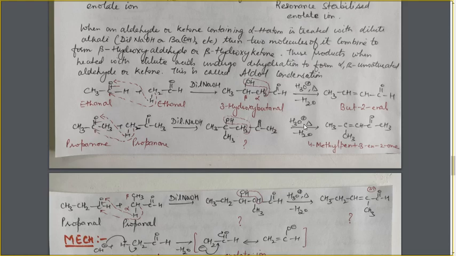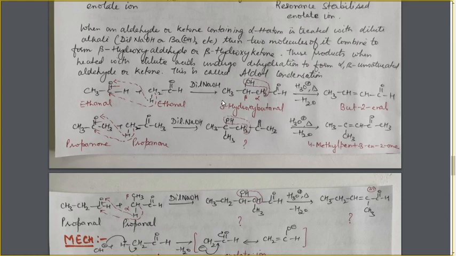On heating it with dilute acid, the water molecule is lost, OH from this position and H from the beta position. And we will get the alpha beta unsaturated ketone. The name of this compound is 4-methylpent-3-en-2-one. What is this question mark? This is the question mark for you, that you have to write down the IUPAC name for this compound. So you have to practice the IUPAC name. Now, why is it called aldol condensation?